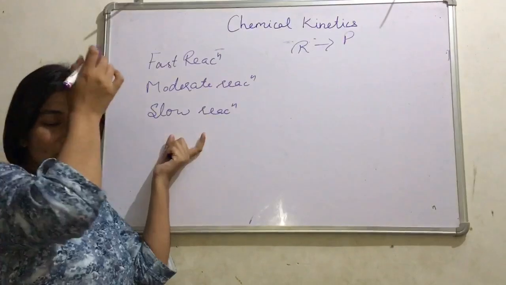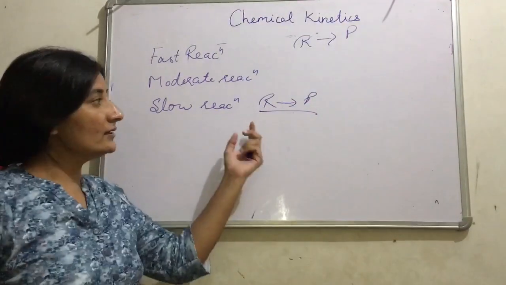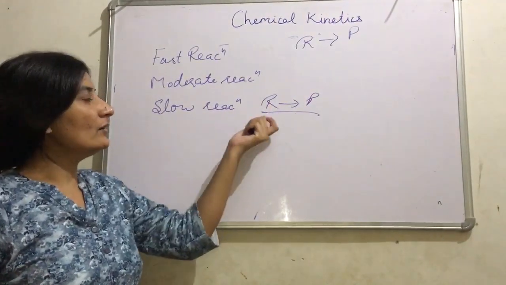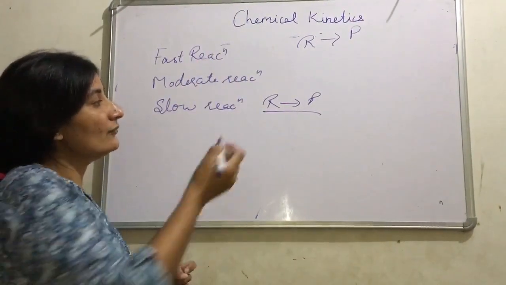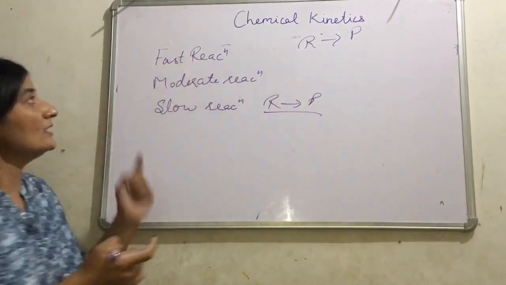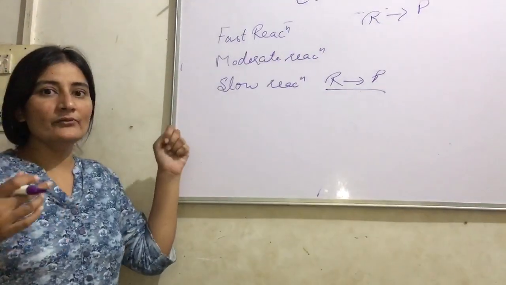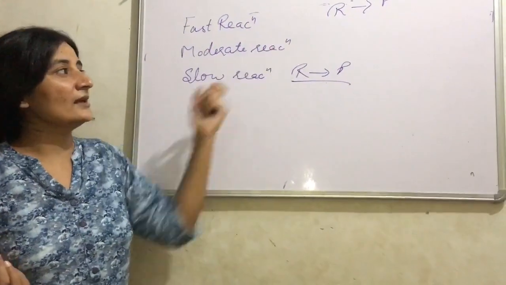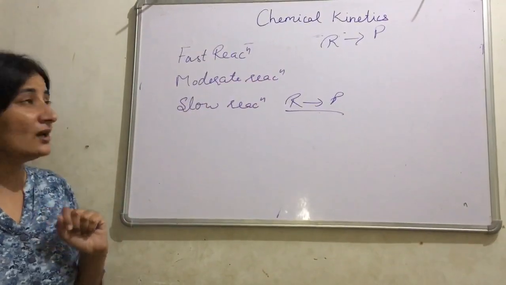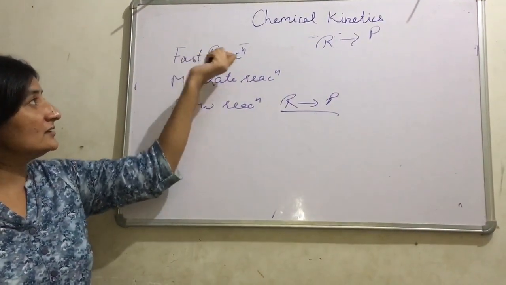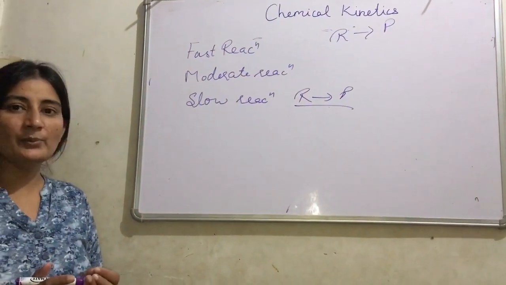Slow reaction: the reaction in which the time required for conversion of reactant into product is very large, or we can say that years are required to convert a reactant into product. That is a slow reaction. Moderate reaction: the reaction in which the time required for conversion of reactant into product is intermediate between that of fast reaction and slow reaction. It means neither a very large time period nor a very less time period is required. An intermediate time period is required. These reactions are known as moderate reactions. Now, how can we classify that a given reaction is a fast, moderate or slow reaction? On the basis of the time period involved.